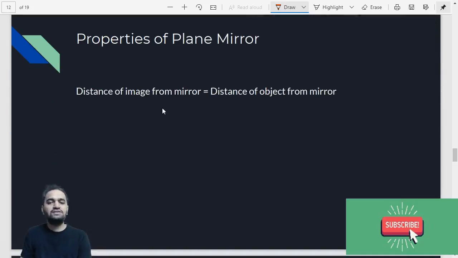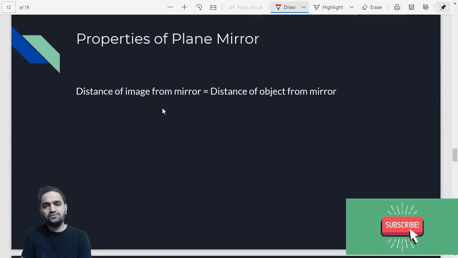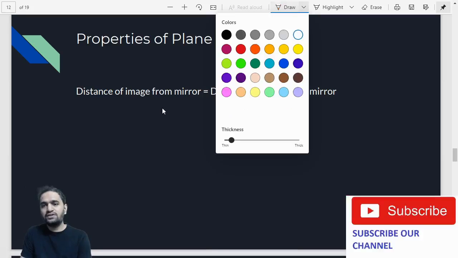Now let us talk about the second point, a very important property of the plane mirror. Distance of the image from the mirror is equal to distance of the object from the mirror. Now let us try to understand this.